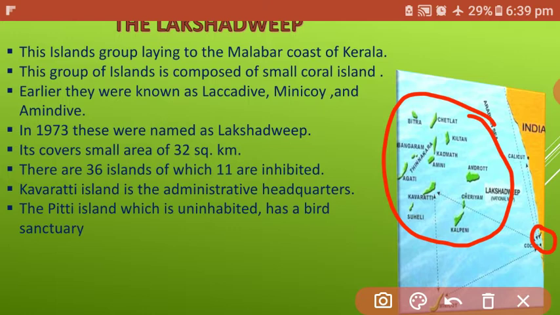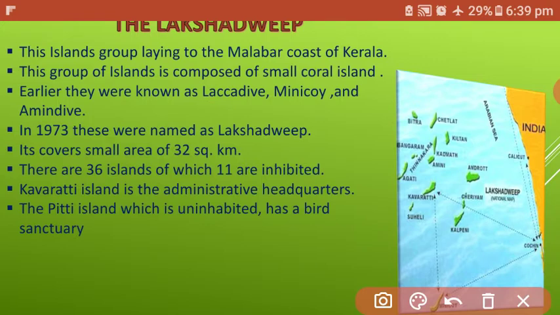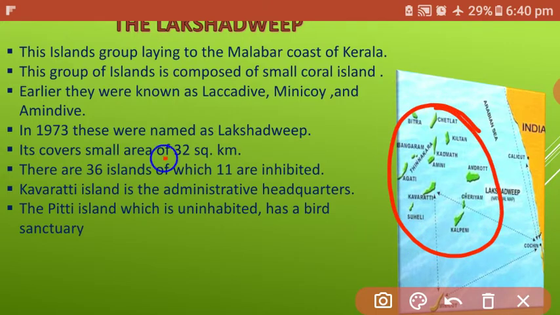In ancient times, these islands were known as Laccadive, Minicoy, and Amindivi. These were the different names in ancient times. After that, in 1973, the islands were named Lakshadweep. Its total covering area is 32 square kilometers.